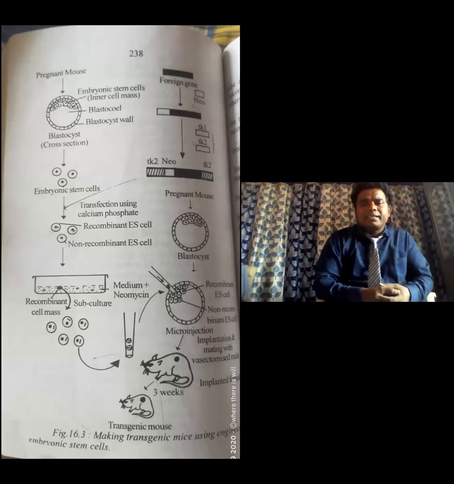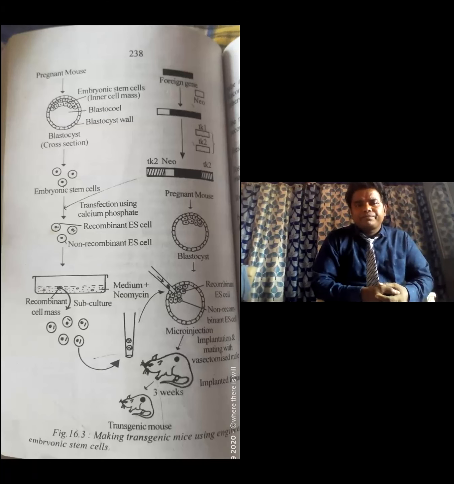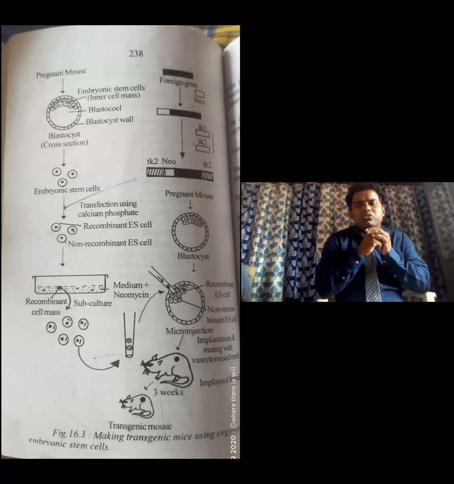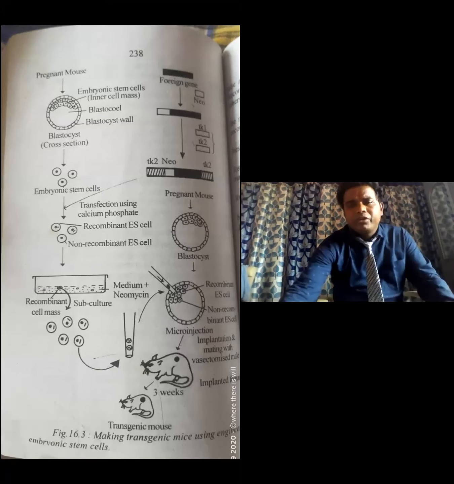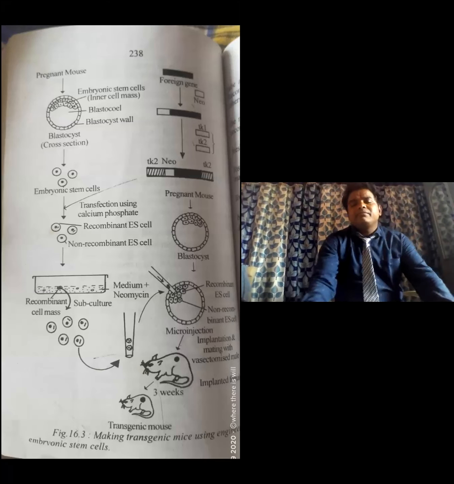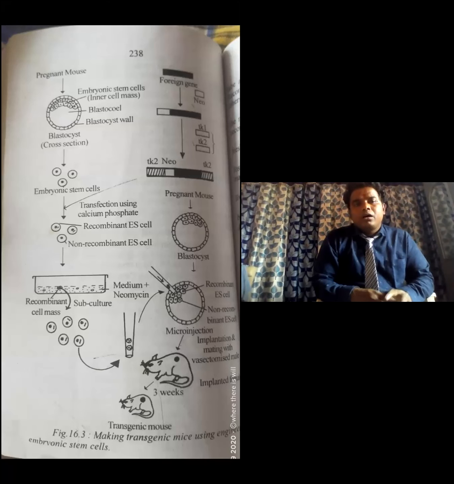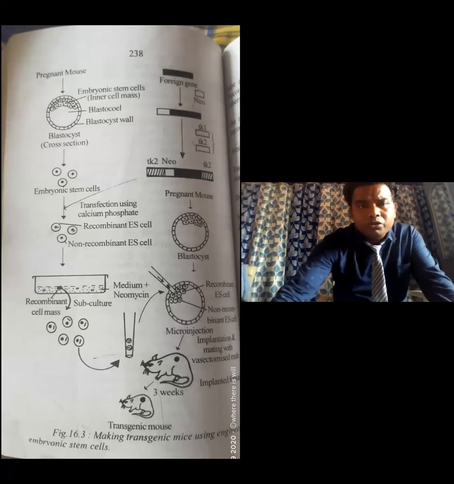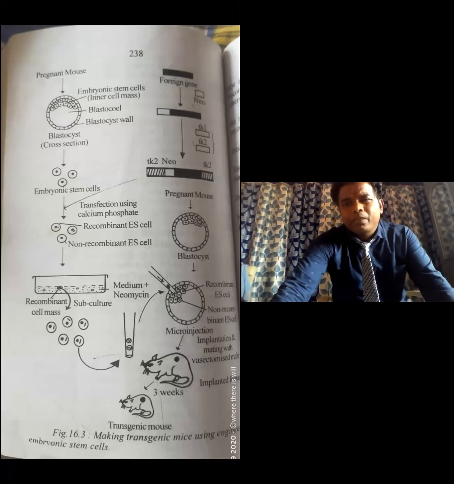Now in this method, first of all, we choose a pregnant mouse. The pregnant mouse means the embryo is already present in the mouse. The embryo has a blastocoel, and the blastocyst contains blastomeres.